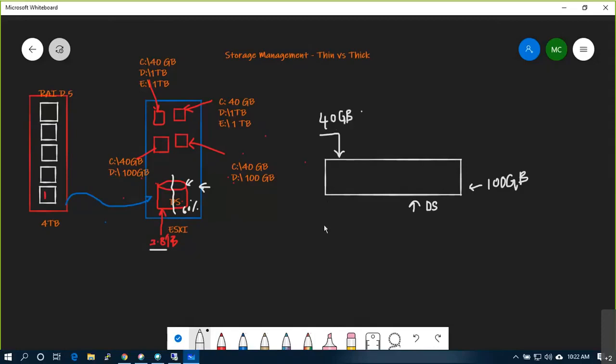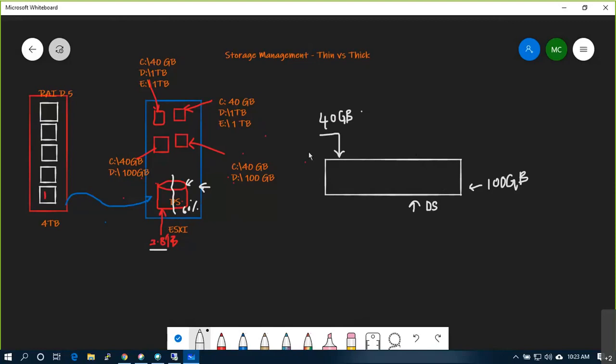So ideally, what should happen? It should take away 40 GB and free space will be 60 GB, right?